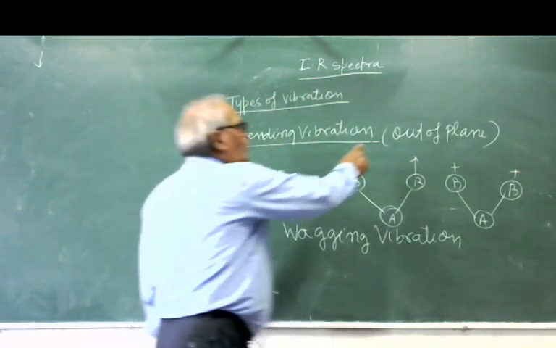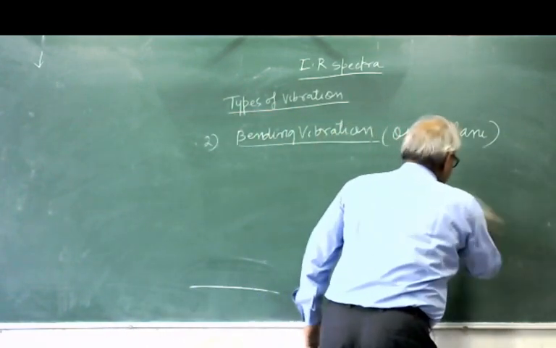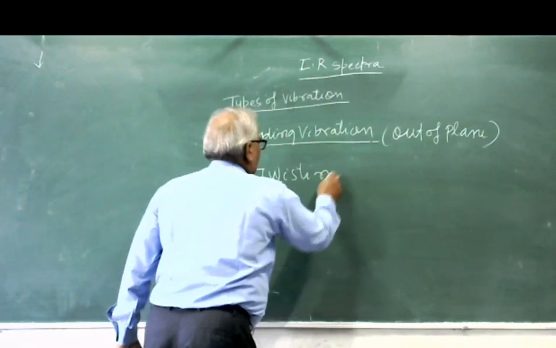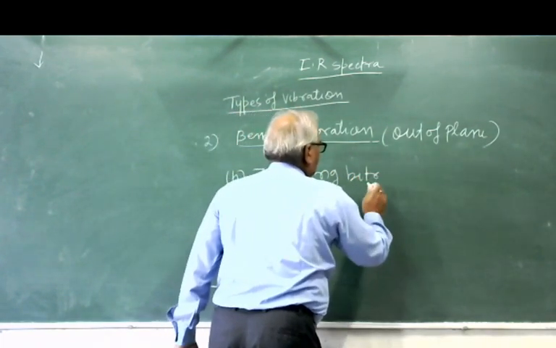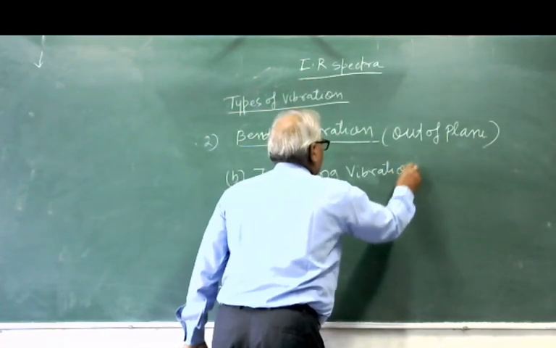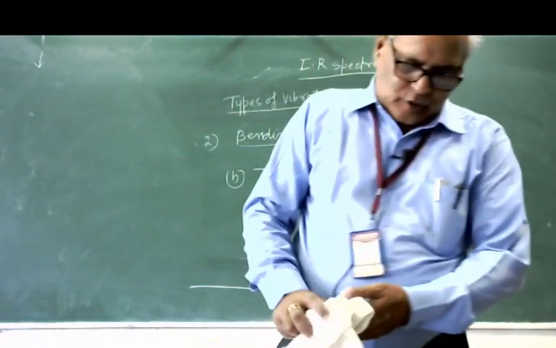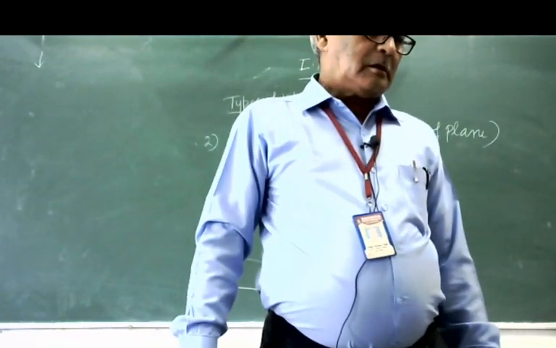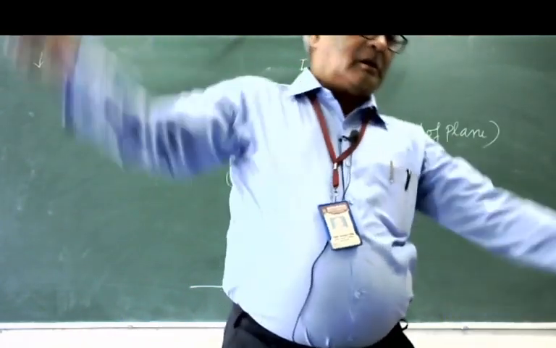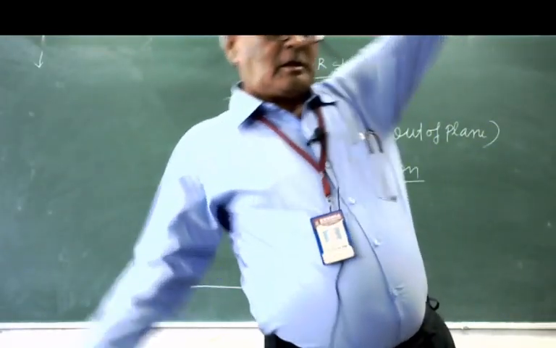Now, in bending vibration out of the plane, there is another type of vibration that is known as twisting vibration. What is the twisting vibration? What does twist mean? Hold a hand and rotate it, and the other hand lifts. You applied force here, and the other hand went up.